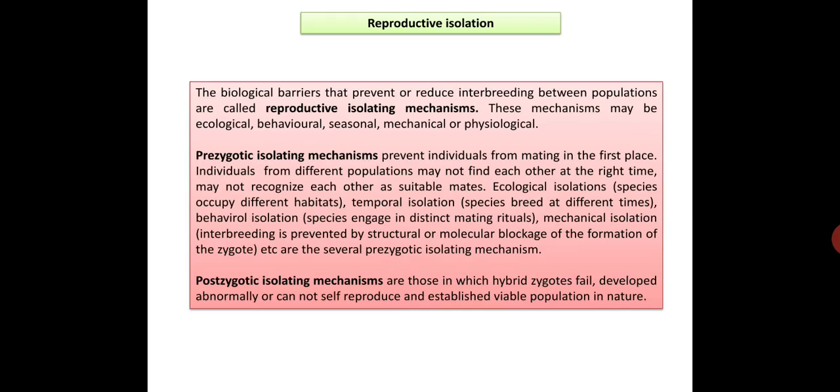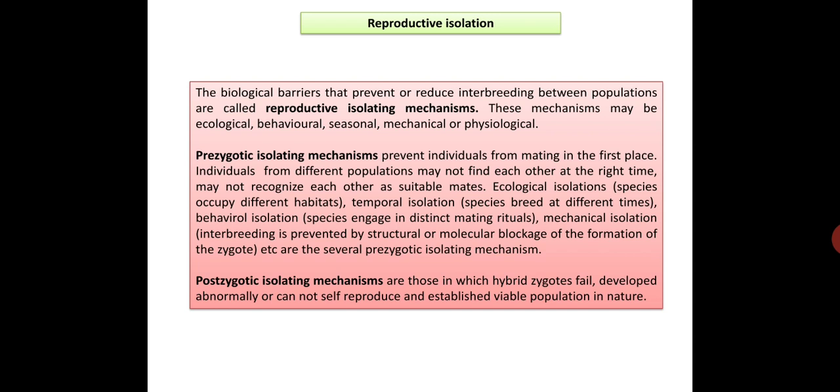Now, among the most important mechanisms of speciation is reproductive isolation. The biological barriers that prevent or reduce interbreeding between populations are called reproductive isolating mechanisms. These mechanisms may be ecological, behavioral, seasonal, mechanical, or physiological.